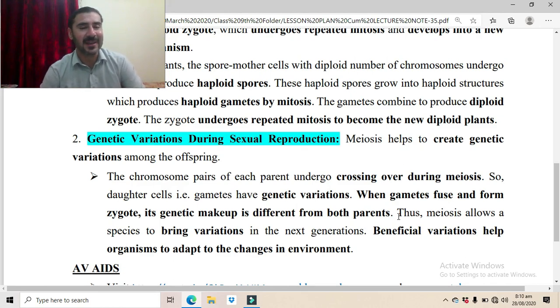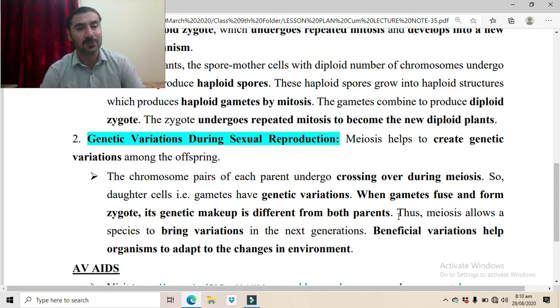Because in case of males, suppose the 4 sperms are produced and the crossing over has already occurred, so the 4 sperms will have their chromosomes, haploid number, half number of chromosomes, and they have different chromosomes, because the segments are exchanged between the chromosomes, and those newly produced chromosomes, as a result of crossing over, will be distributed into various 4 cells.